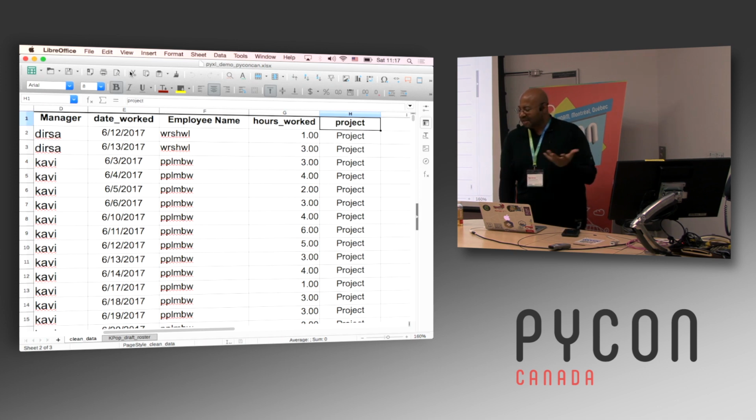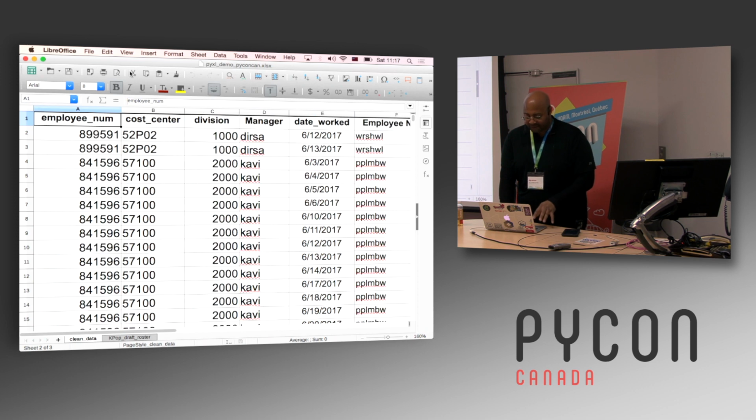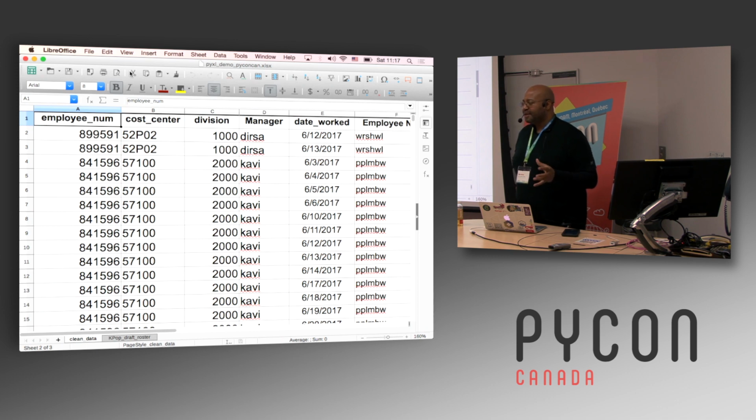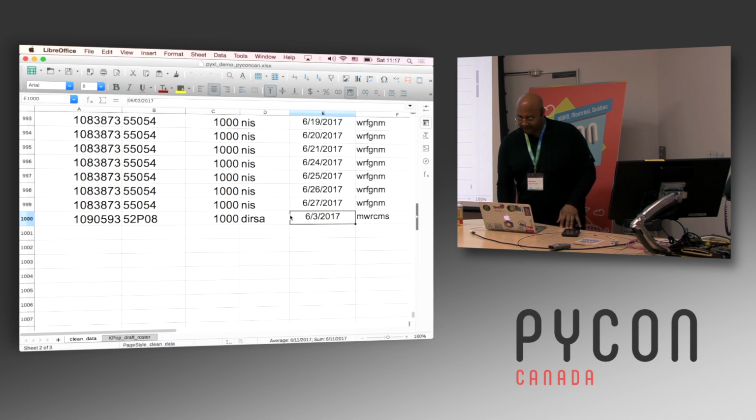In this example, it doesn't really get used. It's sort of a remnant of an older version. So this is the data that we have. And again, you need to know what your data is. What we're trying to do with this data is we have all this data, again, for the course of a month. We got about 1,000 rows of data here.